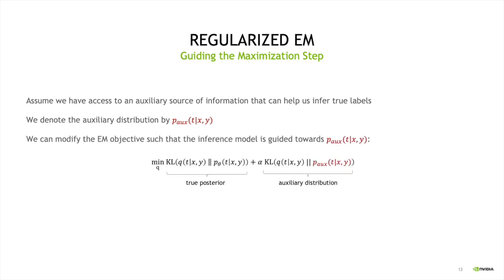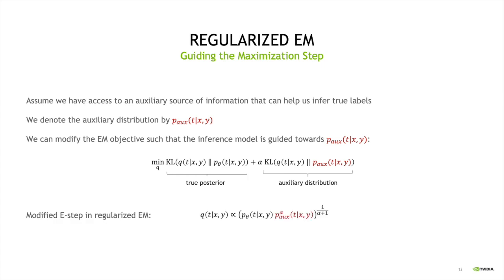Then we modify the EM objective and introduce this new optimization in the expectation step of EM. Here we have a linear combination of two KL terms. The first KL term measures the distance from the distribution Q to the prediction that the model P makes for true labels given images and noisy labels, and the second KL divergence measures the distance from the same distribution Q to the auxiliary distribution that is formed from the auxiliary source of information we have.